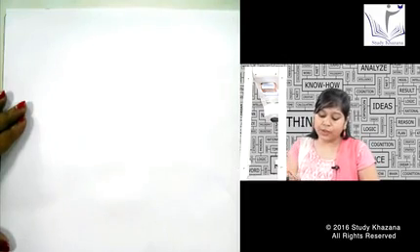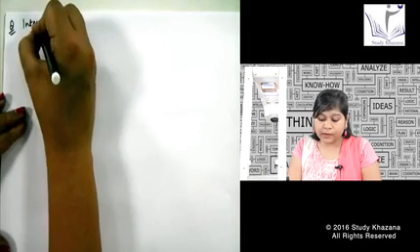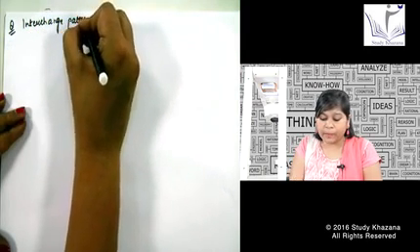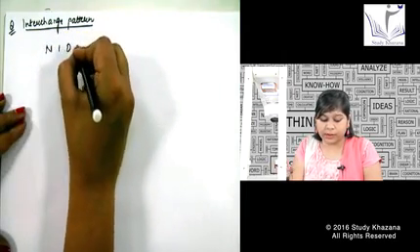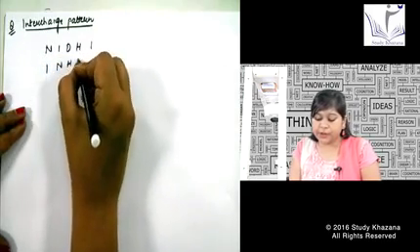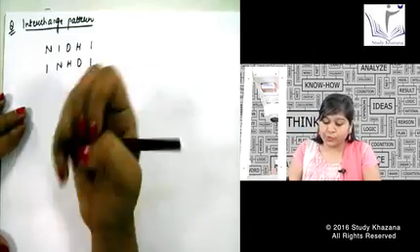I again start with an interchange pattern. We call this coding the interchange pattern. I say the word is Nidhi and I have written INHDI. I hope this is very much predictable for all of you.